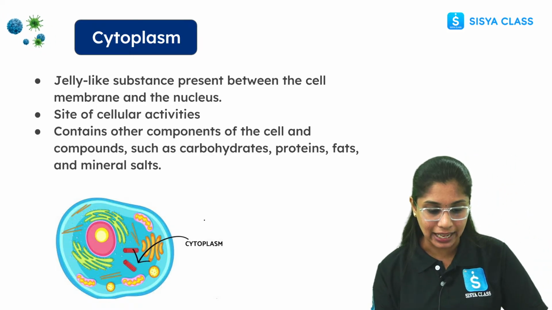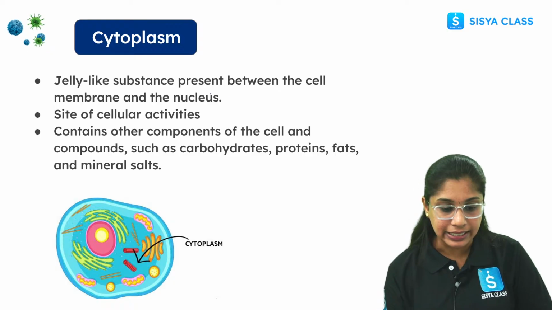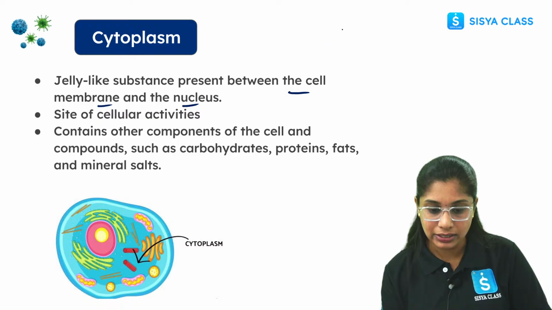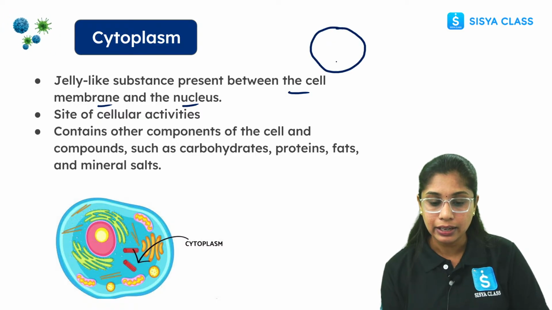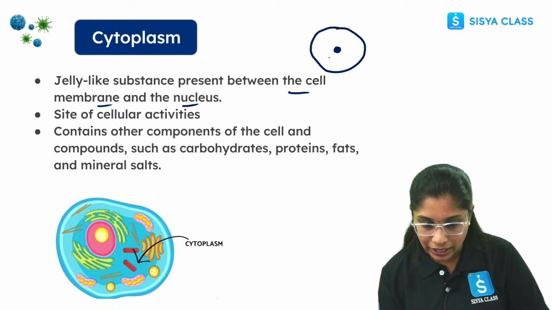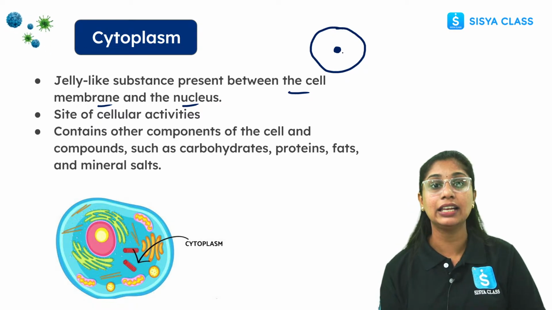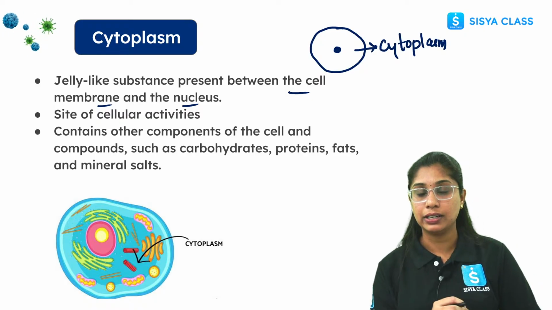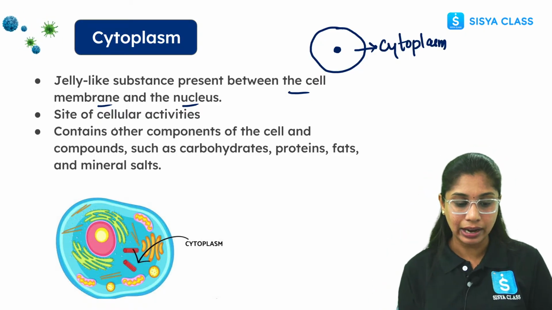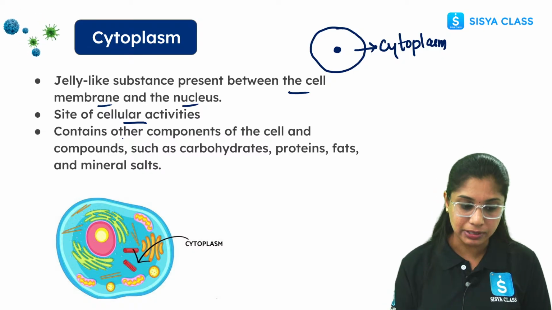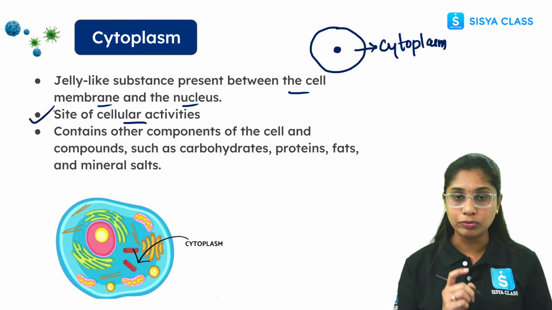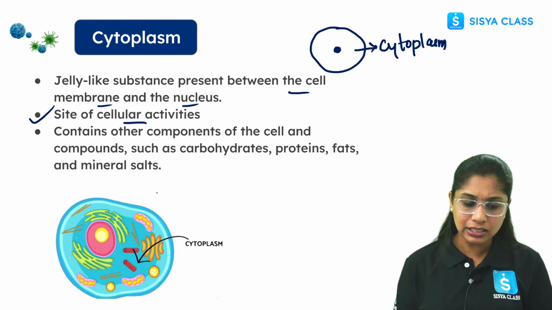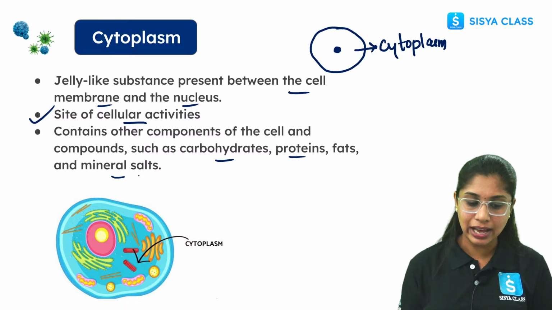The jelly-like substance, if you see here, this is the cytoplasm. It is a jelly-like substance present between the cell membrane and the nucleus. If you see here, this is the cell membrane, right? In the center, we have the nucleus. This region, here we have the jelly-like substance, that is the cytoplasm. So this is basically the main arena. It is the main site where most of the cellular activities are performed. In your exams, they usually ask, what is the main arena of the cellular activities? That is the cytoplasm. It also contains various compounds like carbohydrates, proteins, fats, and minerals.